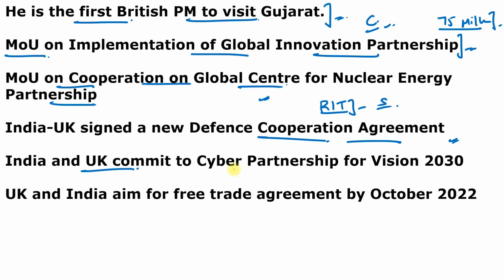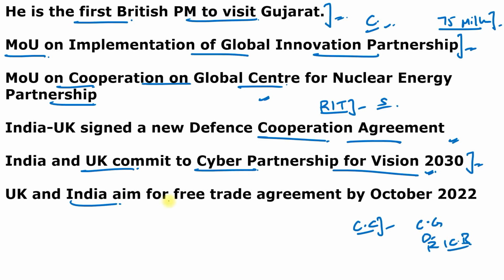And India and UK commit to cyber partnership for the Vision 2030 because India and the UK have reaffirmed their commitment to the cyber security partnership for Vision 2030 for an open, accessible, secure and peaceful cyberspace in the Indo-Pacific area. And you can also remember in 2021, both leaders had agreed on enhanced cyber security partnership with the focus on cyber governance, deterrence, resilience and capacity building.